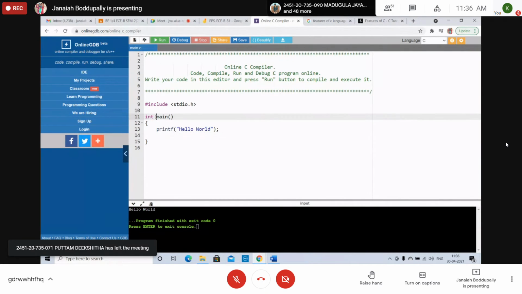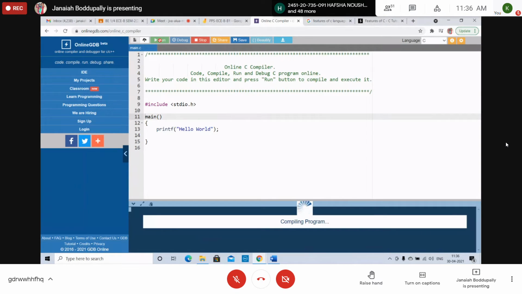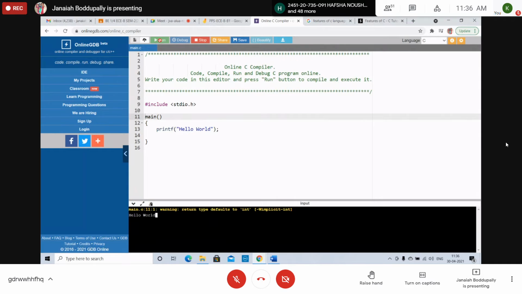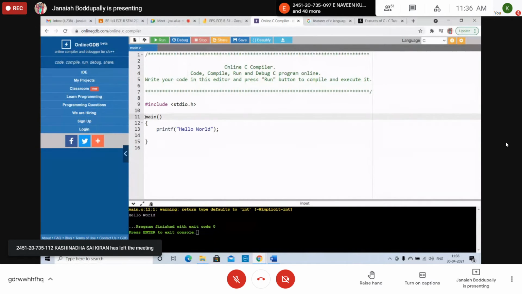You can use int or not. You can use this one without int also, and you'll get the answer. But some compilers in GDB cannot recognize some keywords of C. I have seen in the last semester some features in strings, some keywords not recognized by the GDB compiler. Some may recognize. Right? Integer we got. Hello world. Just a simple program. A C program is like this.